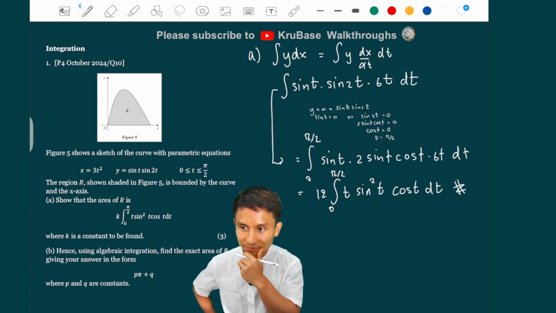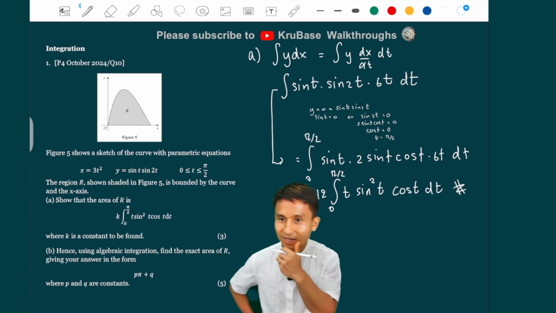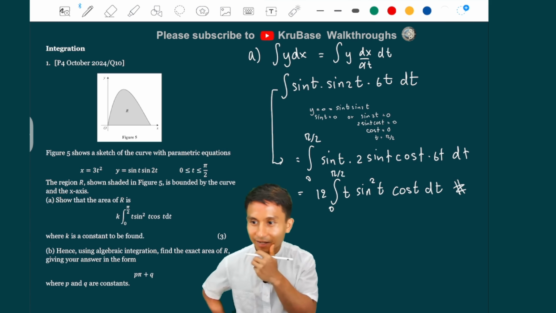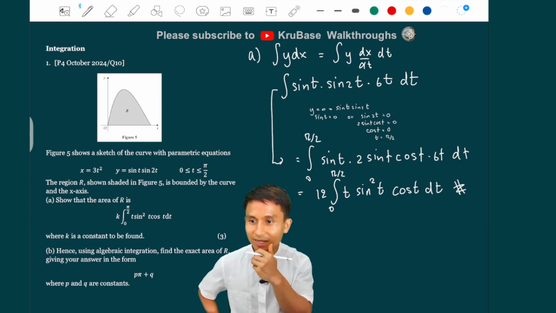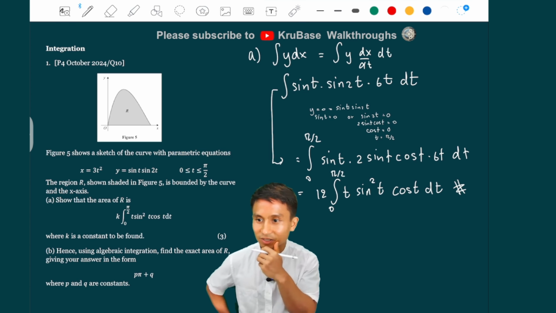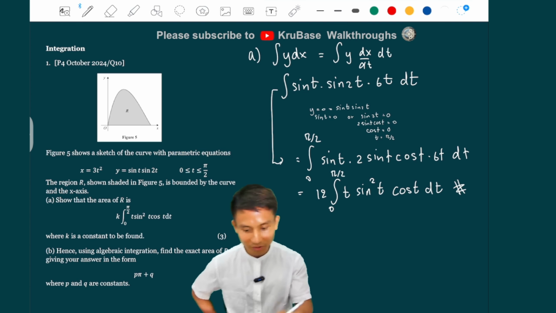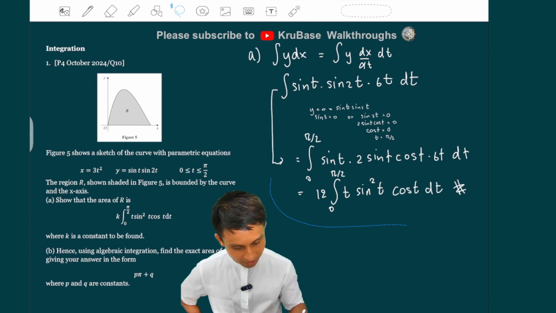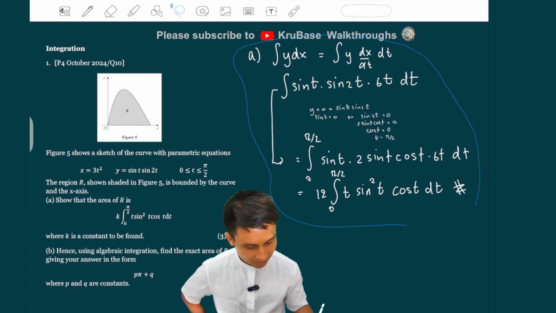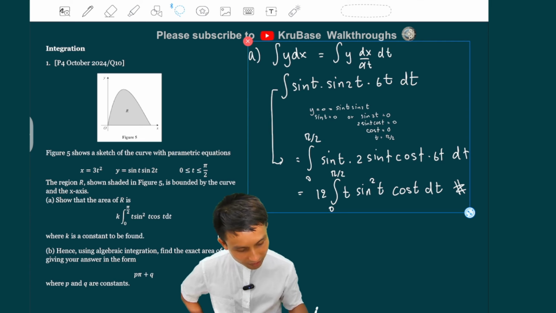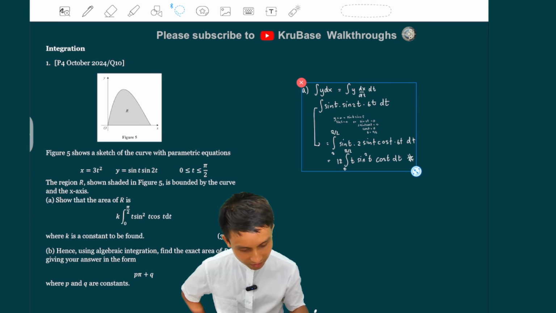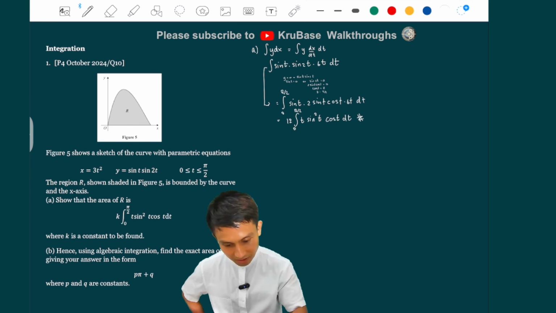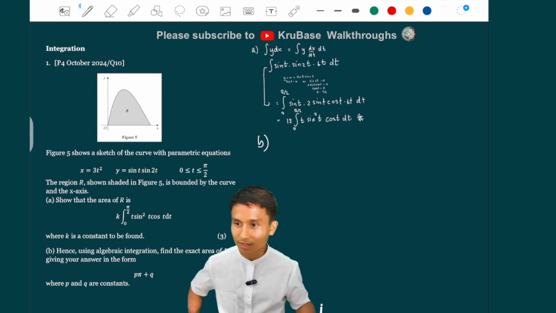Alright? Now the next one is a bit horrendous. Hence, using algebraic integration to find the exact area of R, giving your answer in the form blah blah blah. Alright, so we're going to do it. Okay, so I'm going to shrink this down, bearing in mind that we already got the constant k to be 12 there. Alright, so B, let's go.